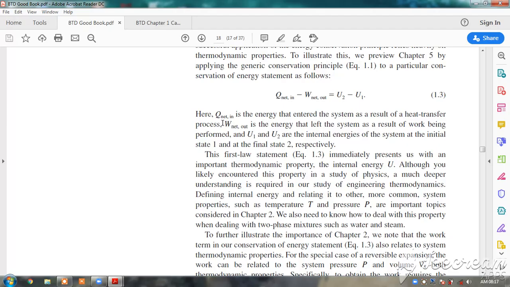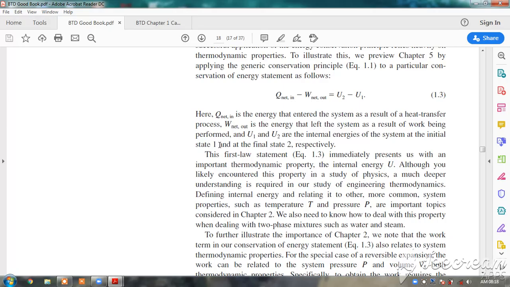So system and surrounding is there, and Q is the amount of heat entering the system, okay, because the system is cold and the surrounding is hot. So Q net is the heat entering the system, okay, and W net is the energy that left the system as a result of work being performed. It means the system is doing some work, and W net is the work done by the system, okay,